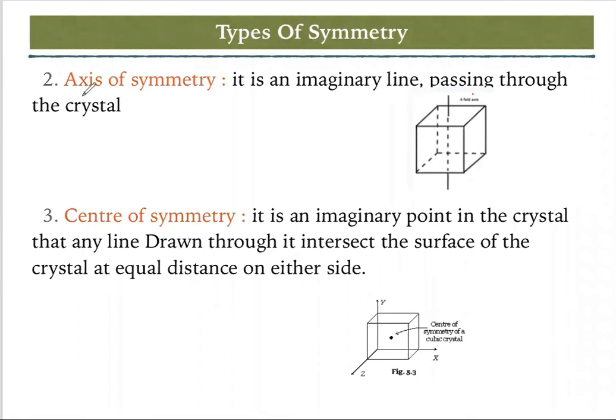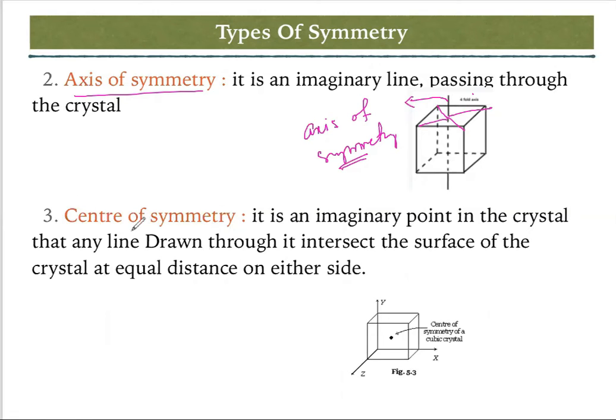Next we'll discuss axis of symmetry. It is an imaginary line passing through the crystal. You can see this, taking one cube. This is the axis of symmetry. If we take this line, you'll see that the distance from this axis to the sides is equal. This means this axis is passing through the center of the cube.